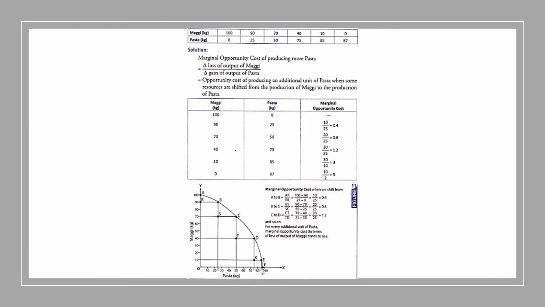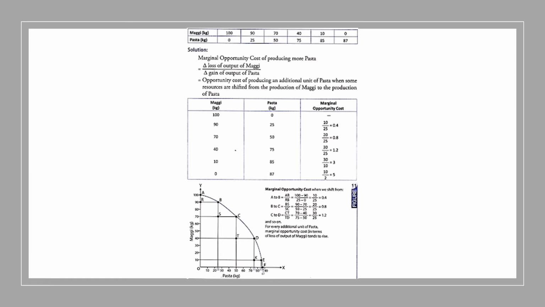According to the formula, change in loss upon change in gain. So what is the change here? See, 100 minus 90 is 10, and then 25 minus 0 is 25, because pasta is the gaining good. So 10 divided by 25 is equal to 0.4. Same way for the second combination, where 90 minus 70 is 20 and 50 minus 25 is 25, and the answer is 0.8. Same way you have to find out for all the combinations which are given in the numerical.